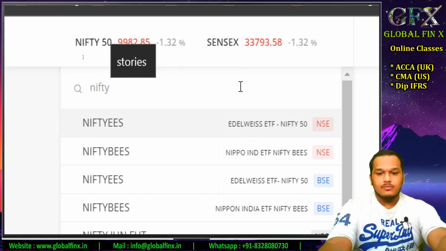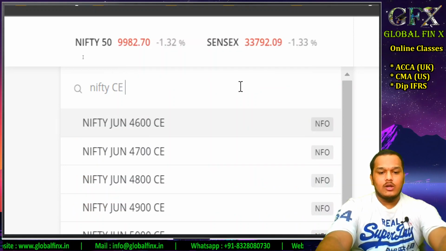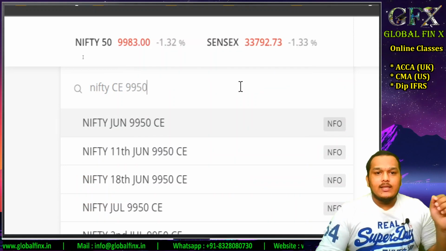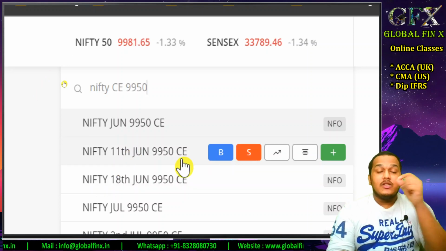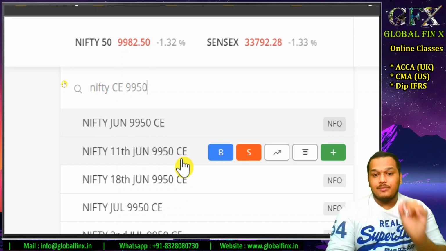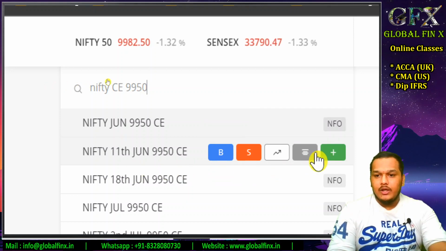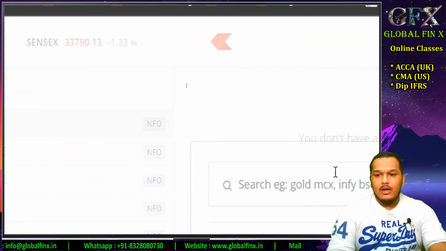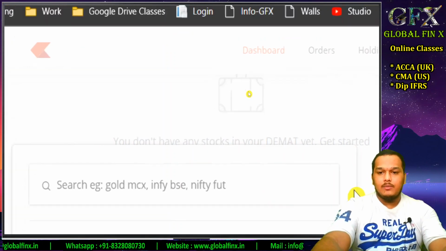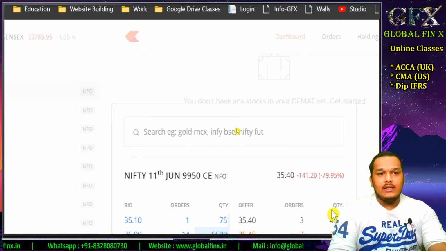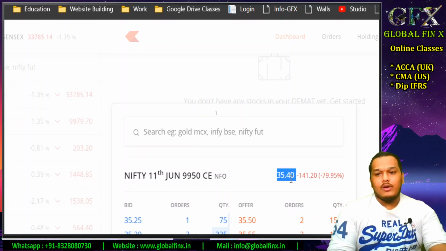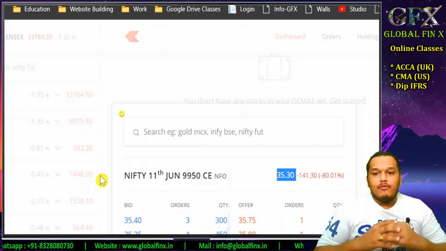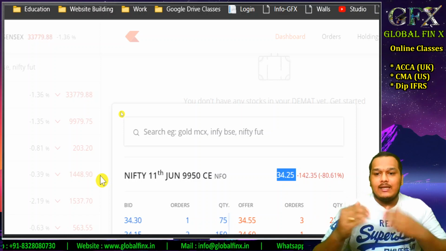Nifty call option for 99.50. See, Nifty call option for 11th June 99.50, that is today, which will expire in another 1 hour. Let me show you here. I'll open market depth, and let's zoom it out a little bit, and you can see it is now traded at 35.4, and it is fluctuating a little bit, up and down.